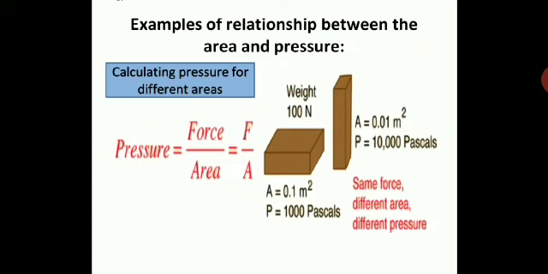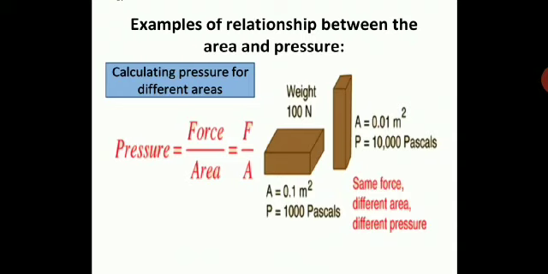Then, examples of the relationship between area and pressure. Just now I have discussed pressure is equal to force upon area, and now we calculate pressure for different areas. Here you have an object weighing 100 Newton, where the first object will have an area of 0.1 meter square and the other object has 0.01 meter square. So you can see the difference between the pressures you get when you substitute the values.